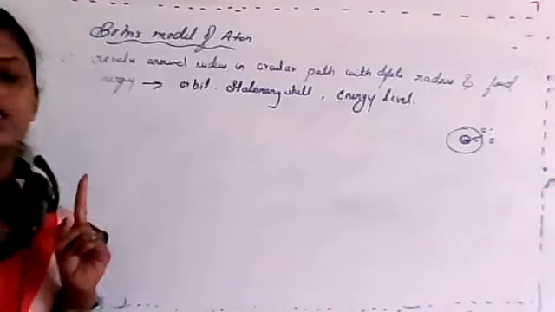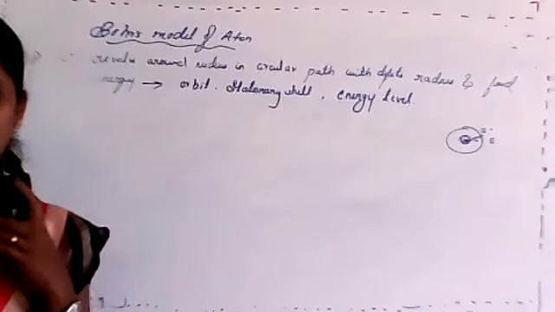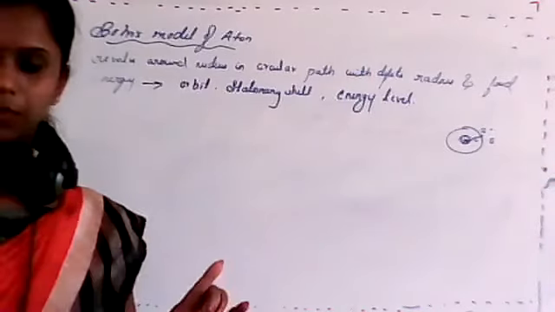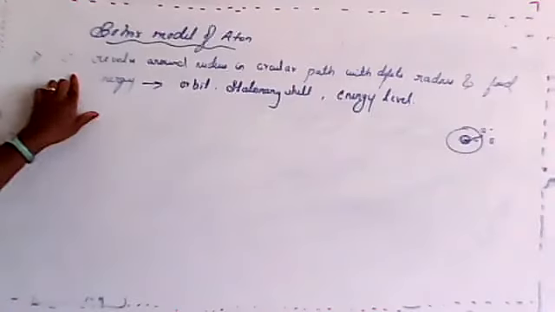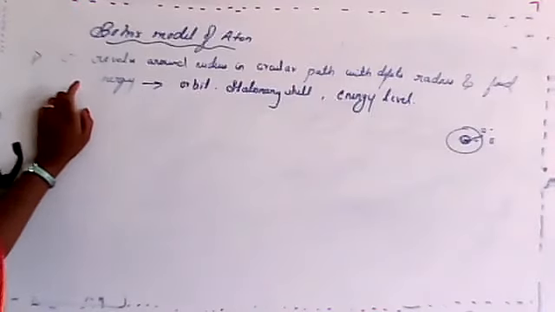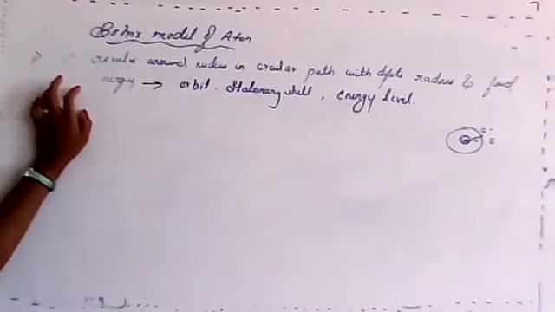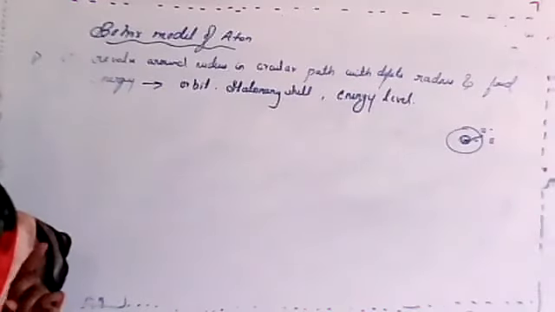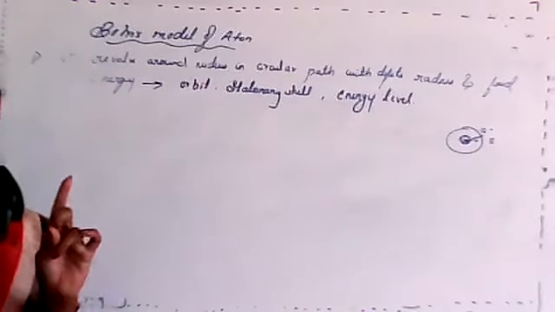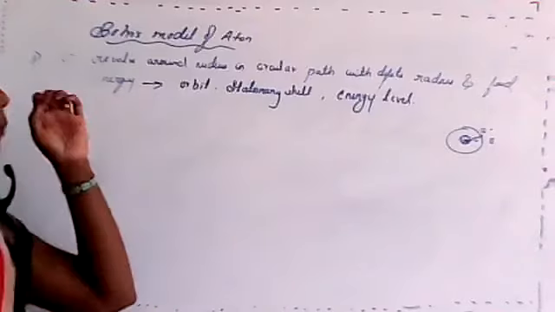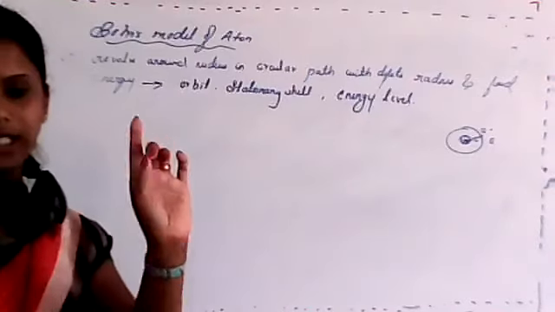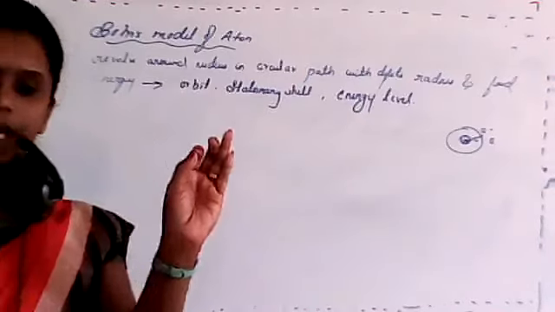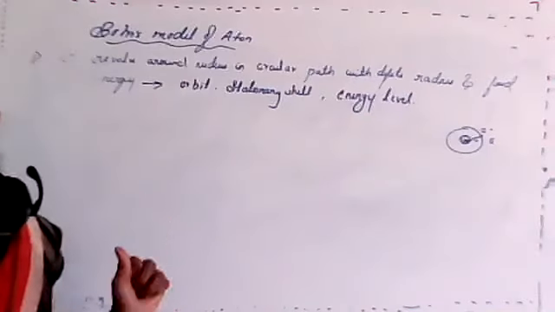Clear, student? First postulate of Bohr's atomic model. For the board examination, you'll get this for 4 to 5 marks. So that's why remember this. First postulate of Bohr's atomic model: electrons revolve around the nucleus in a circular path with a definite radius and a definite energy, which is known as orbit, stationary shell, or energy level.